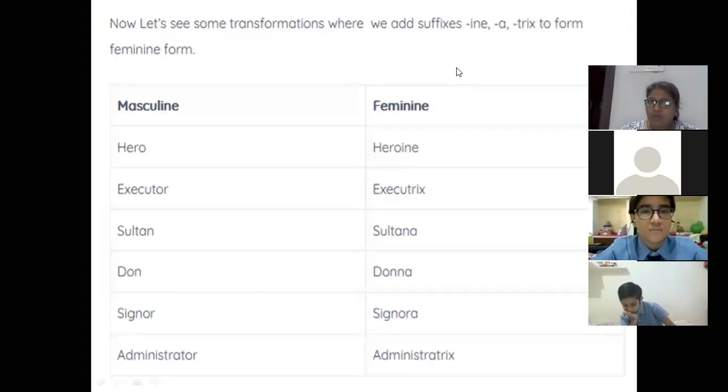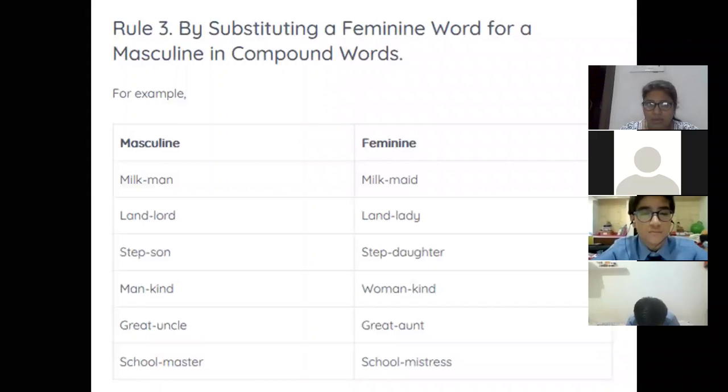So like if I want to change masculine into feminine, it is becoming hero plus ine. It means I have added these 3 letters. So hero is becoming heroine, executor, executrix, sultan, sultana, don, donna, signor, signora, and so on. So again, third rule, I'll come to the third rule. By substituting a feminine word for a masculine in compound noun.